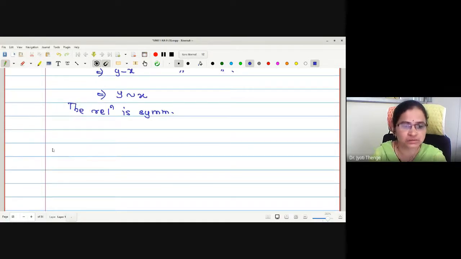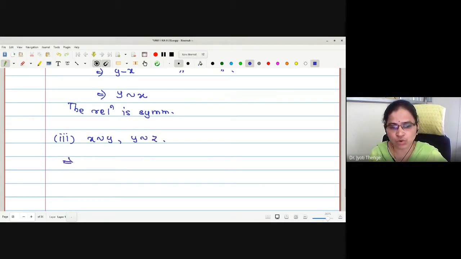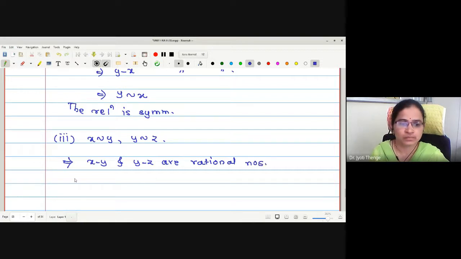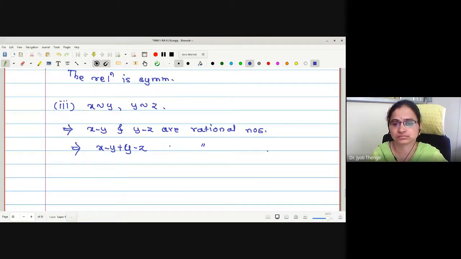Right now, number 3. What to assume? X related with y, y related with z. What is this going to give us then? X minus y and y minus z are rational numbers. What about their addition then? Rational. Why?